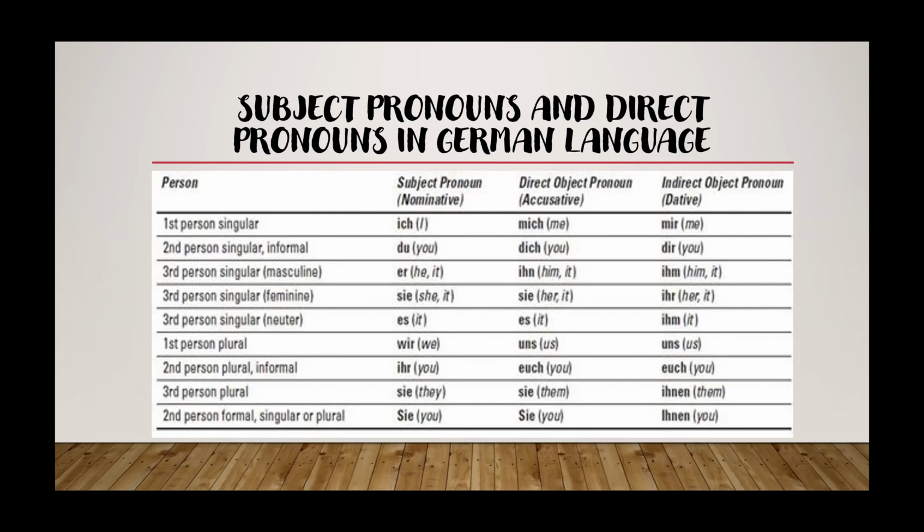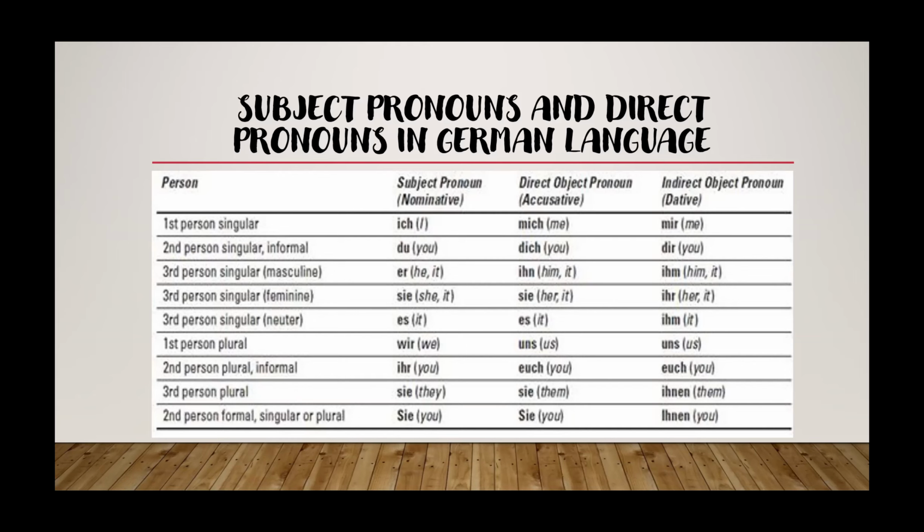Now here goes the second person singular informal. The subject pronoun is du, you. The direct object pronoun is dich, you. Now the third person singular masculine. The subject pronoun is er, he, it, and the direct object pronoun is ihn, him, it. Now the third person singular feminine. The subject pronoun is sie, she, it. The direct object pronoun is sie, her, it.